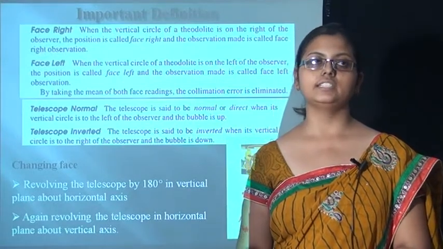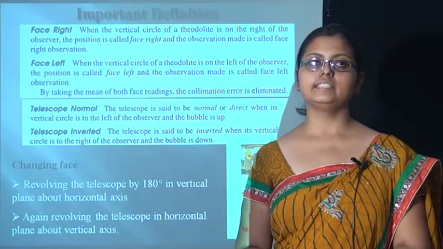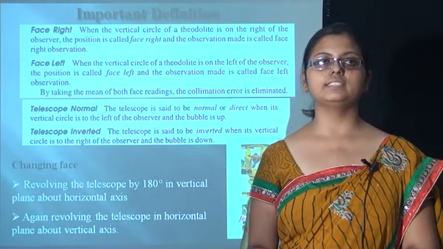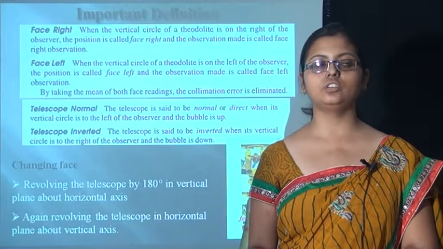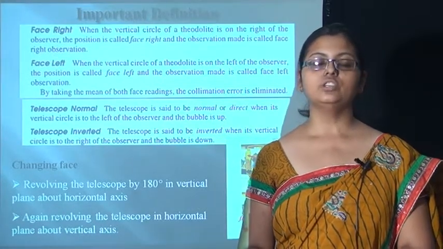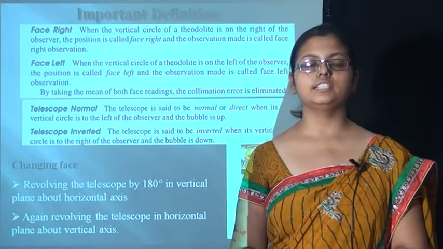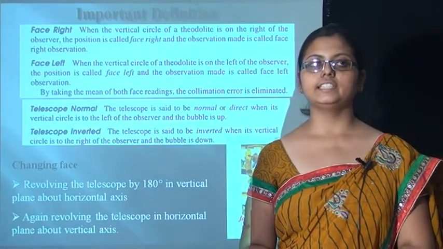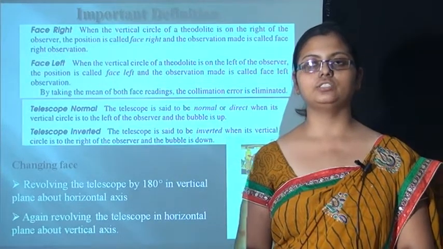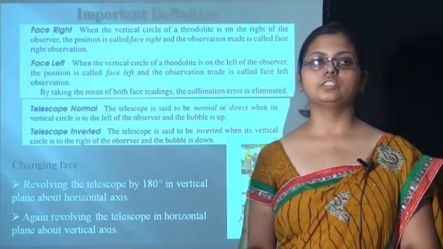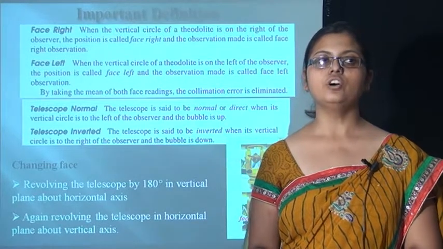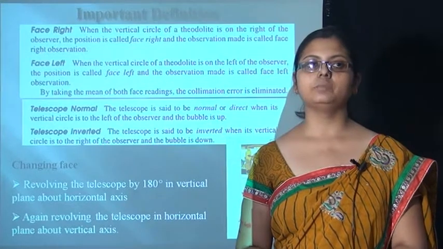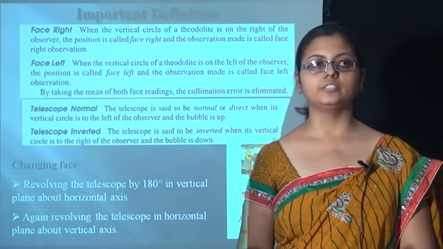First one is face right. When the vertical circle is at the right of the observer, the position is known as face right and the observation made is called the face right observation. Going towards face left, it is the same as the right. When the vertical circle of the theodolite is at the left of the observer, the position is known as face left and the observation made is known as the face left observation. By taking the mean of both these faces, collimation error can be eliminated.